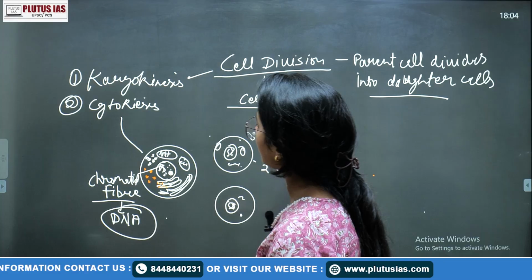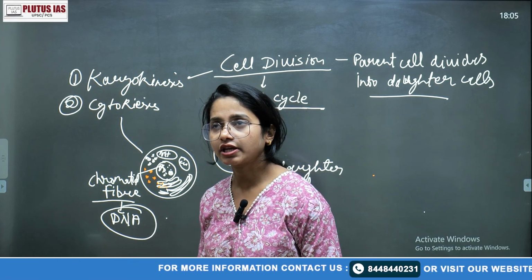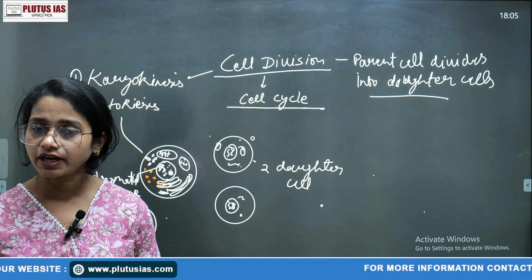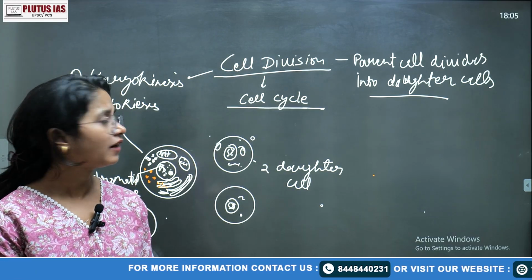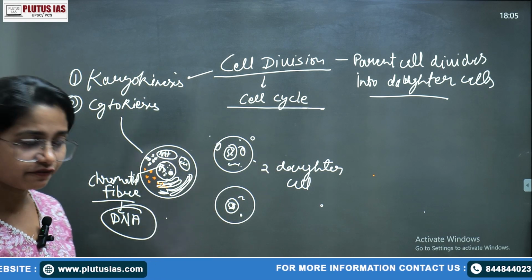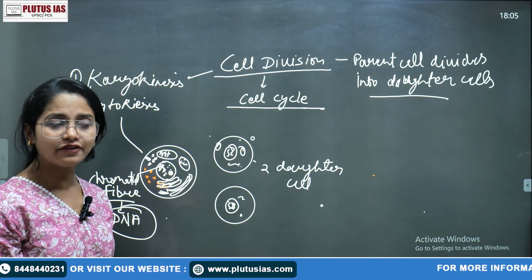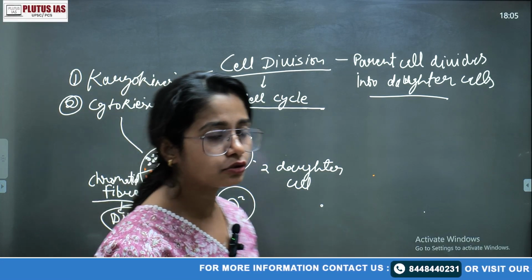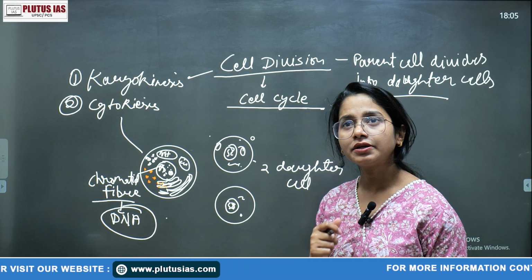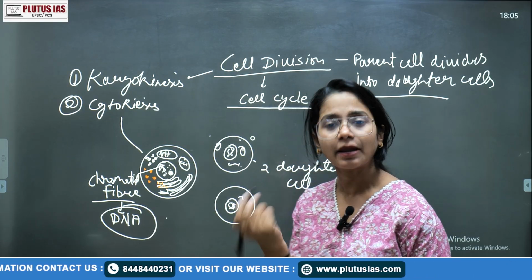So what does that mean, ma'am? When you say to prepare the nucleus, in every kind of organism or species, there's a definite amount of DNA, right? So suppose I say, why is cell division necessary first? So cell division is actually of two types. When we talk about the M phase or the cell division, it is of two types. One cell division is your normal cell, such as your autosomes, such as if there's a wound in the skin, right? So what happens? The skin cells become damaged, right?